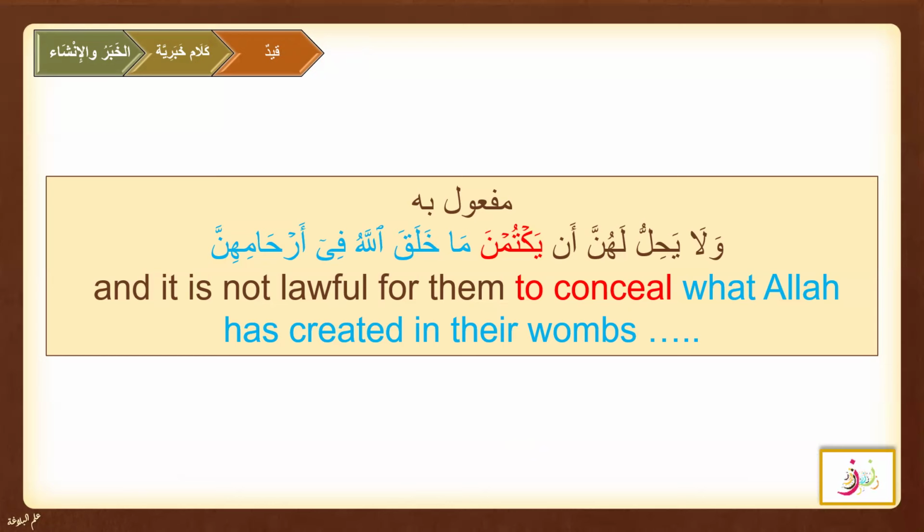So if we stop our sentence at wa la yahillu lahunna an yaktumna, then an yaktumna is the fail, and we can say that it is musnad and musnad ilayh. So for tarkeeb, ma khalaqa Allahu fi arhamihinna is the extra information, but without it you can say that the sentence will not be complete: it is not lawful for them to conceal.